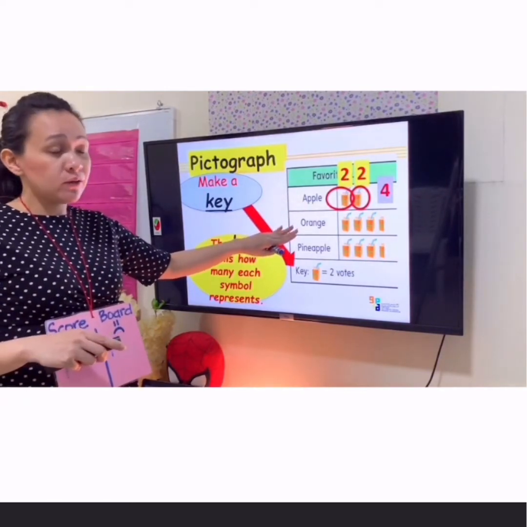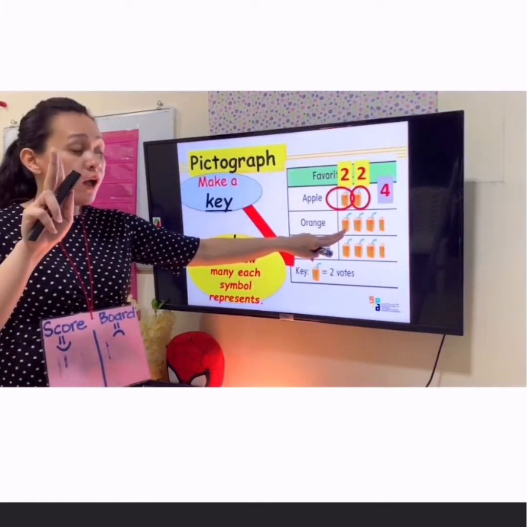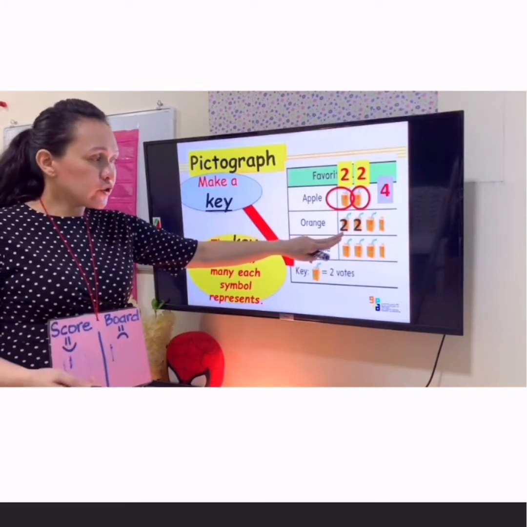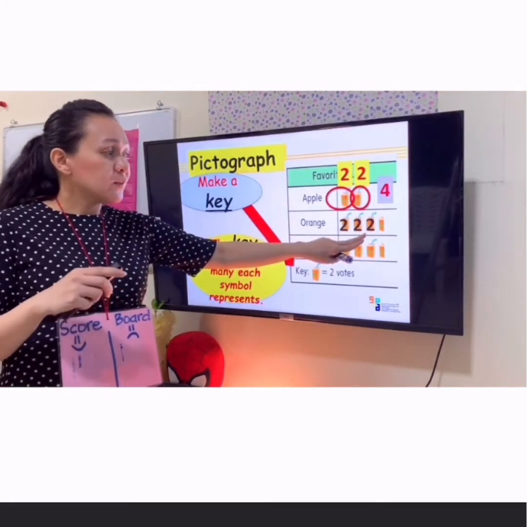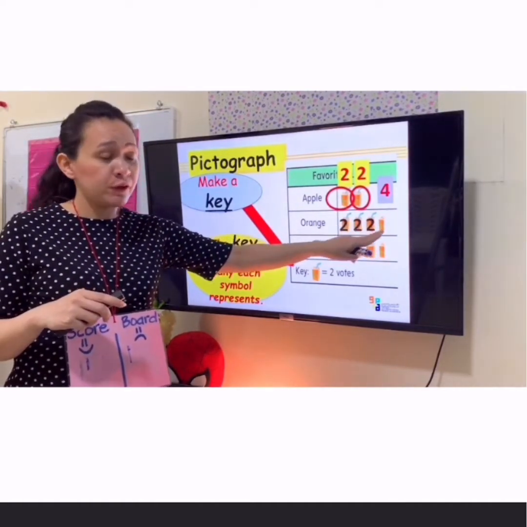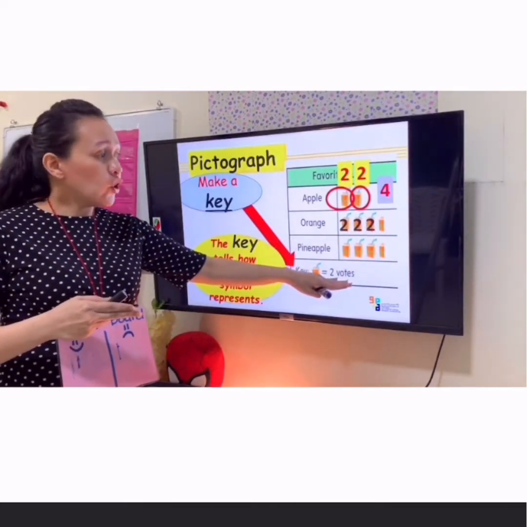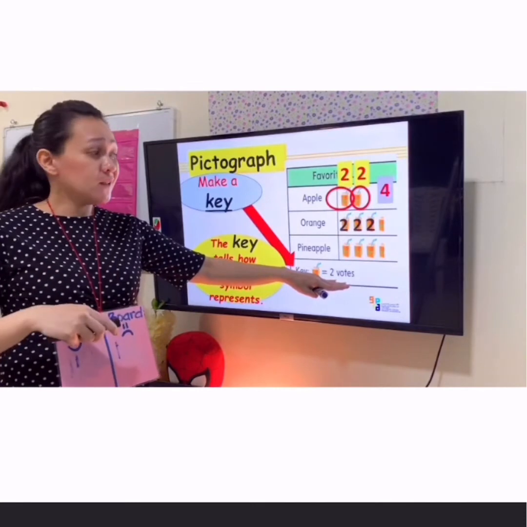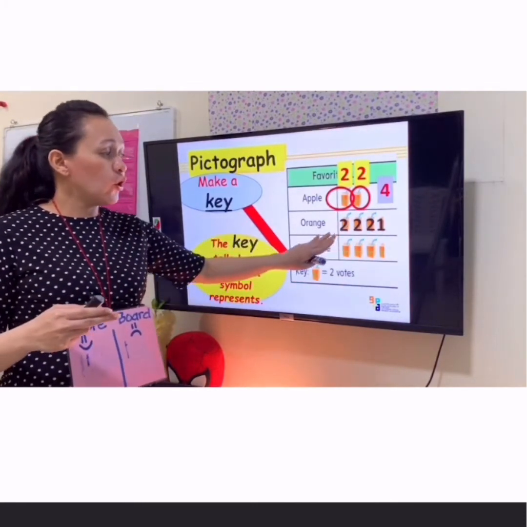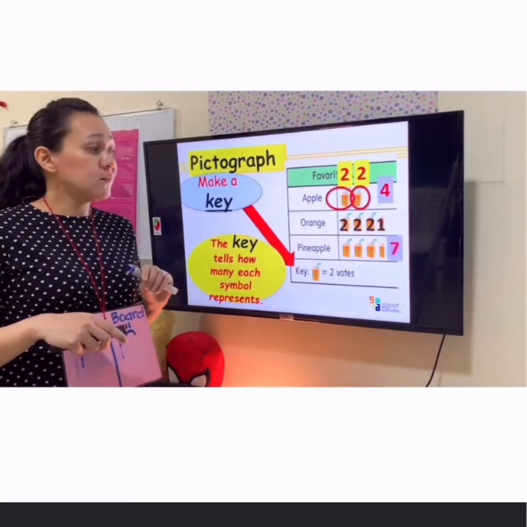Now let's try to count. Again, one juice is equivalent to 2 votes. So 2, another 2, 2 here. If you notice, there is a picture of a juice which is half. It means half of the 2 votes. So what is half of 2? It is 1. So you put here 1. Then you add all: 2, 4, and another 2, 6, plus 1, it is 7.